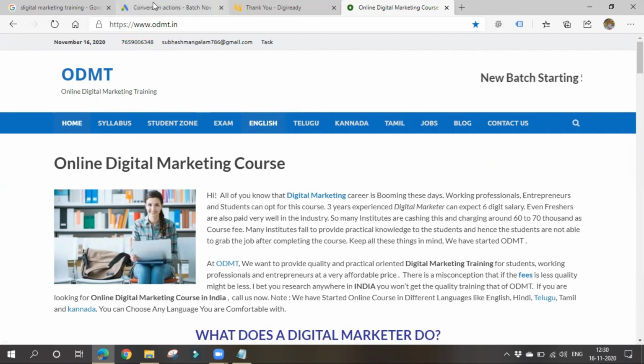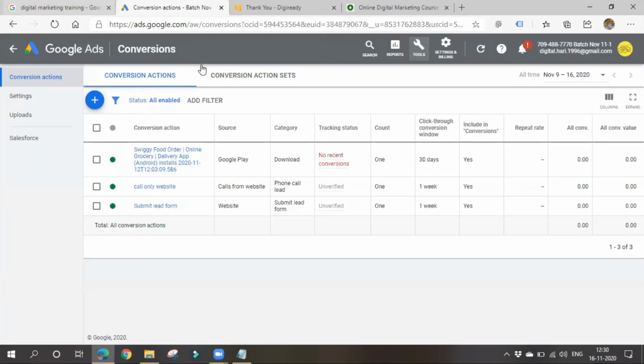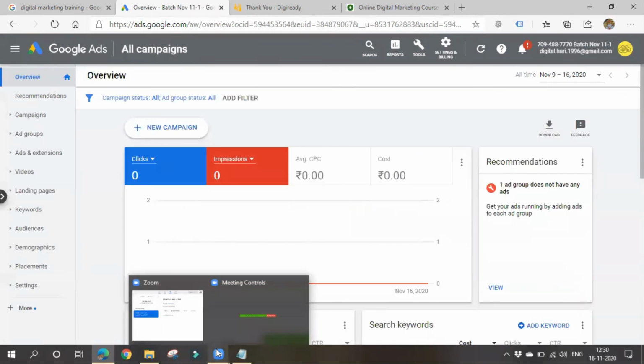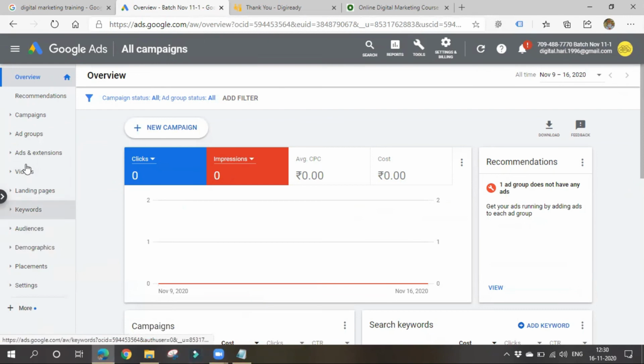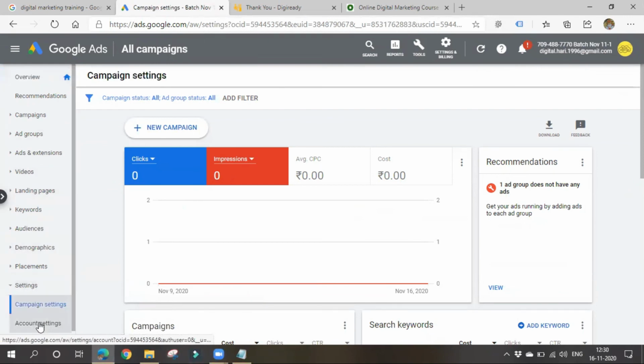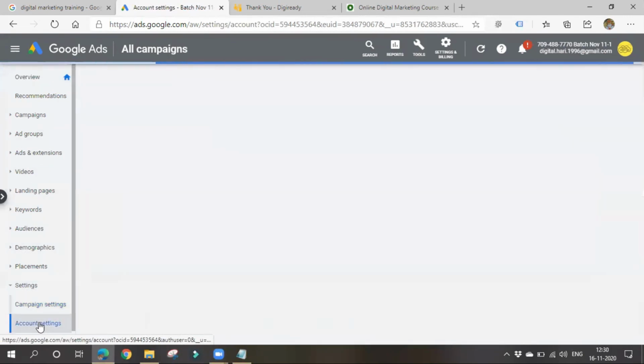And how to enable this call reporting and how to start this tracking. Okay, go to Google Ads. Here you can go for settings and then account settings. On the left hand side, you have to go to account settings.